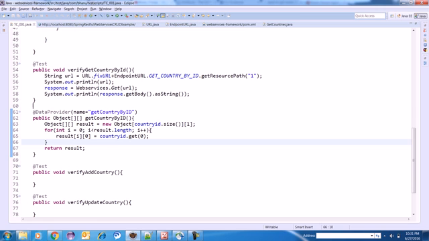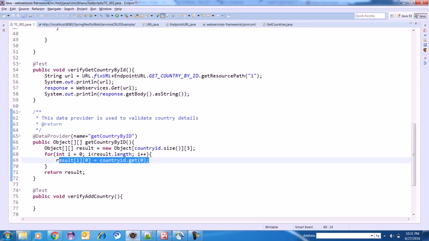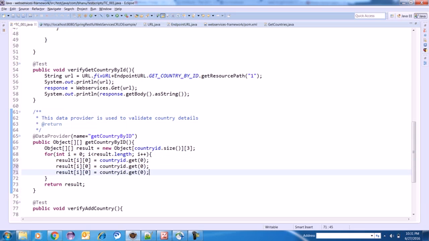This data provider is used to validate country details. So I can verify like this, or I can do one thing: I can create this as a first row with 3 columns, so I can store all 3 data here.